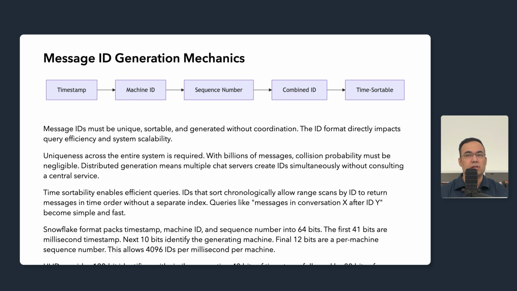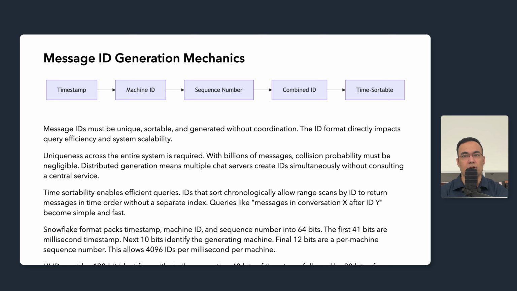ULID provides similar properties in 128 bits with a different encoding, 48 bits of timestamp followed by 80 bits of randomness. ULIDs sort lexicographically by time when encoded as strings, which is convenient for databases that handle strings more naturally than 64-bit integers. Clock synchronization matters for distributed ID generation.